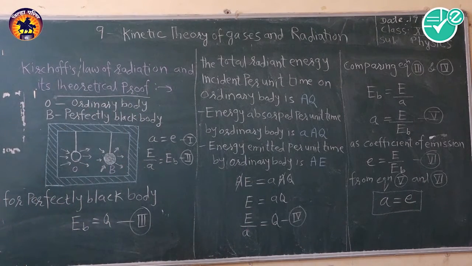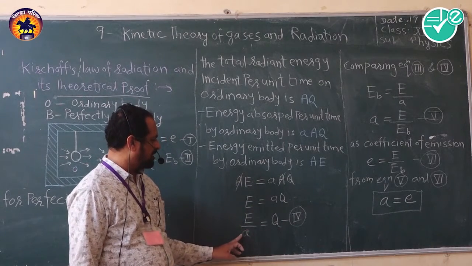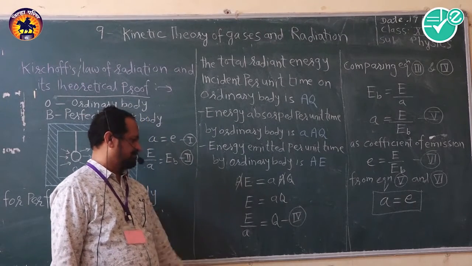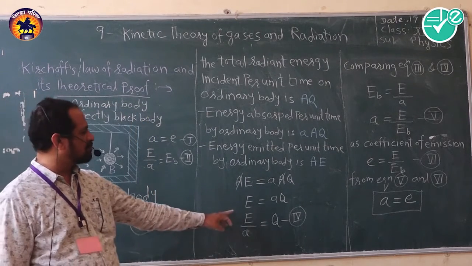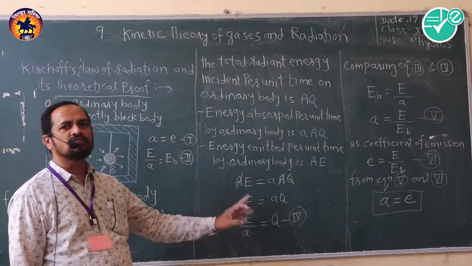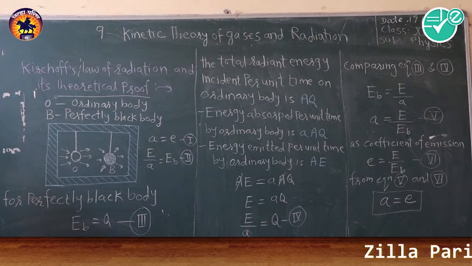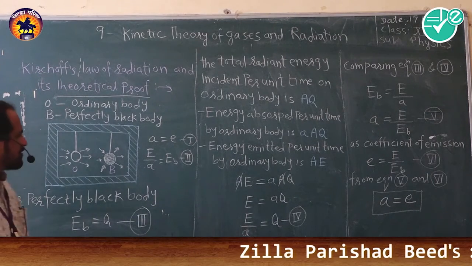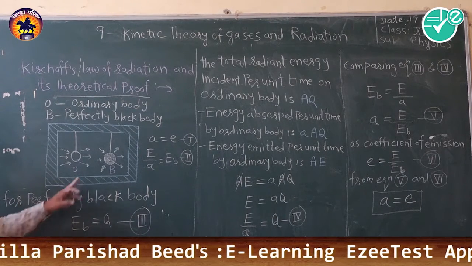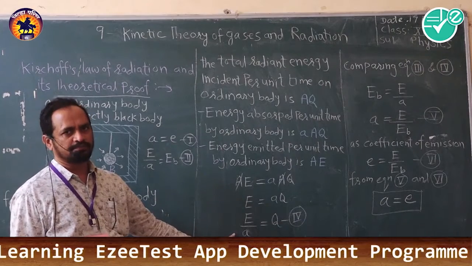And we say it is equation number 4. So here is E upon capital A is equal to Q. E upon A, we know that this is the ratio of the emissive power and the coefficient of absorption, and that is constant. So now we will compare equation number 3 and equation number 4. Equation number 3 is of the perfectly black body, and equation number 4 is of the ordinary body.